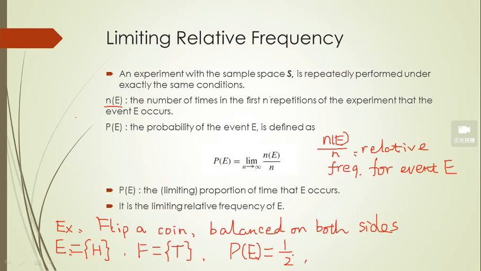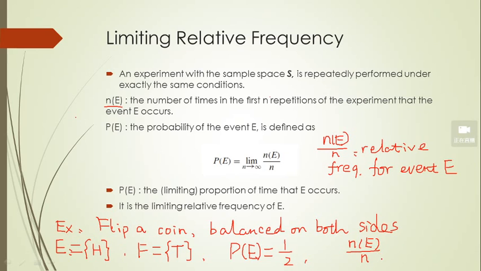How can you understand this is 1/2? How can you understand the probability with the limiting relative frequency? That means you repeat the experiment. You flip a coin n times, okay? You count the number of the head, and then divide by the total number of times you flip the coin.